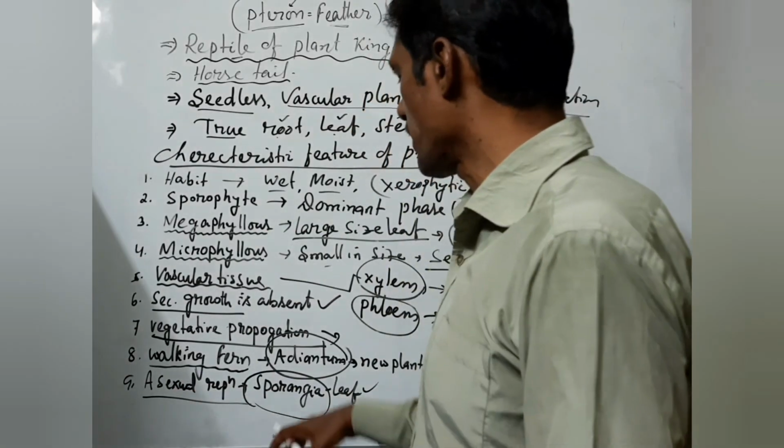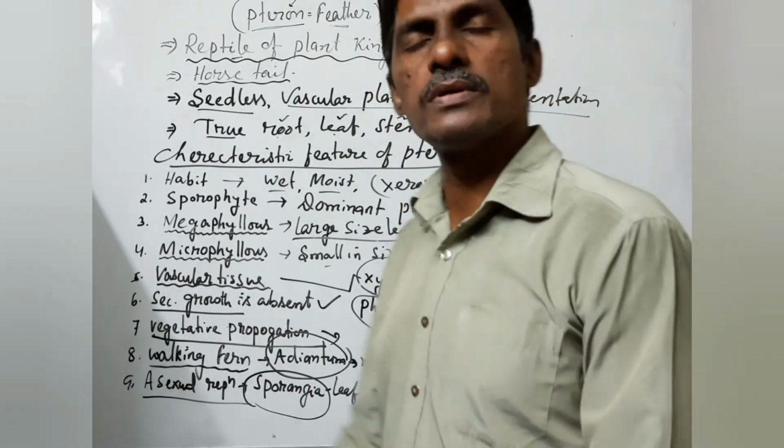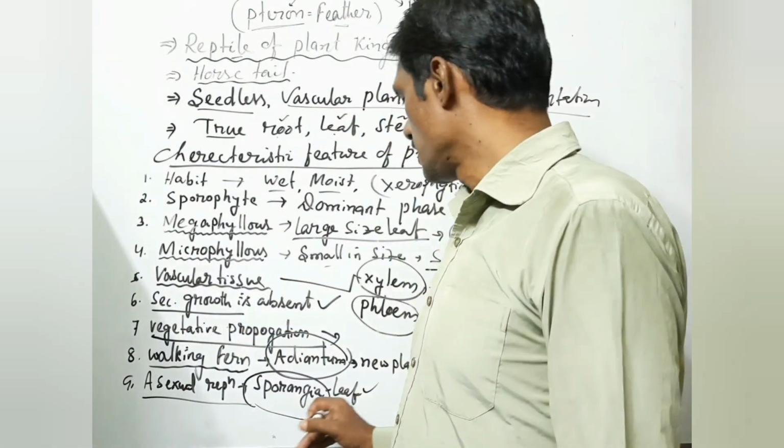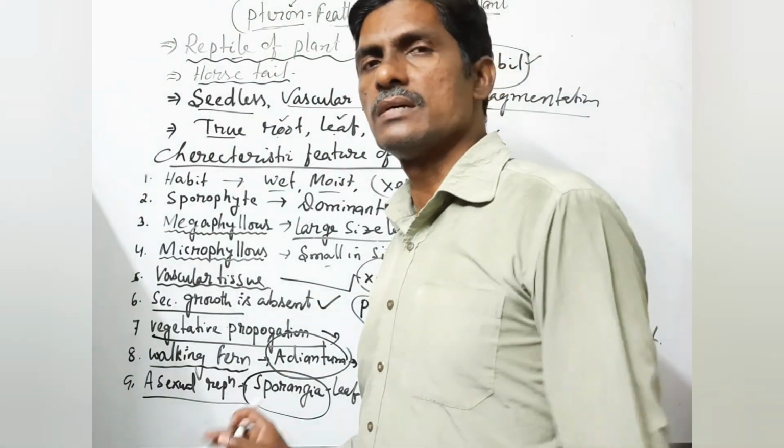Next comes the asexual reproduction. Asexual reproduction takes place by the presence of sporangia. Sporangia means they form the spores under the leaf.